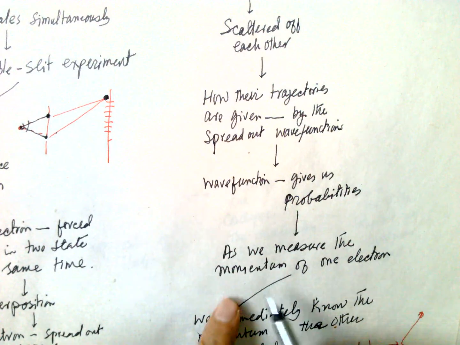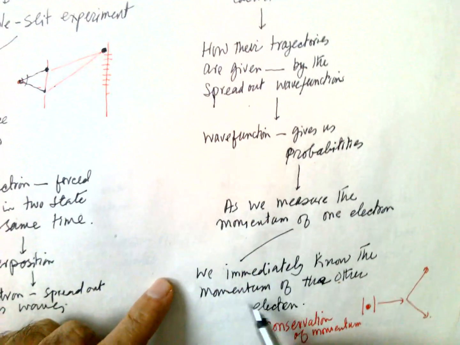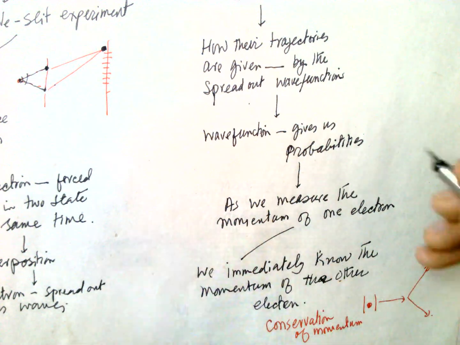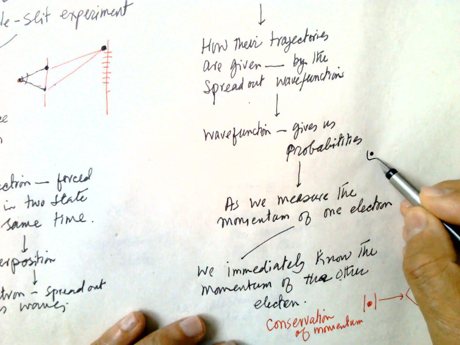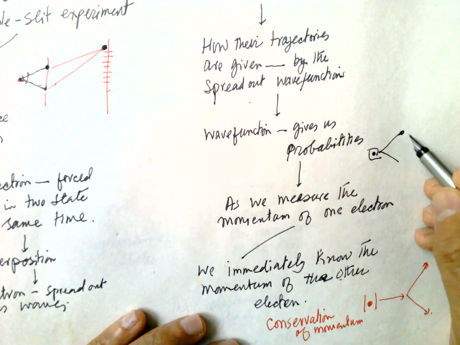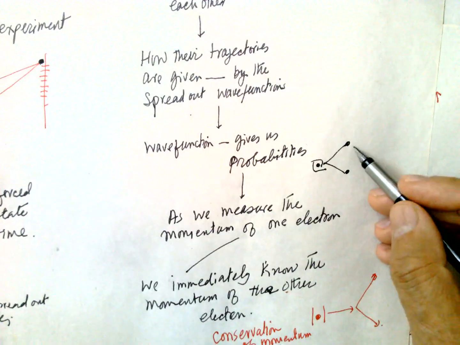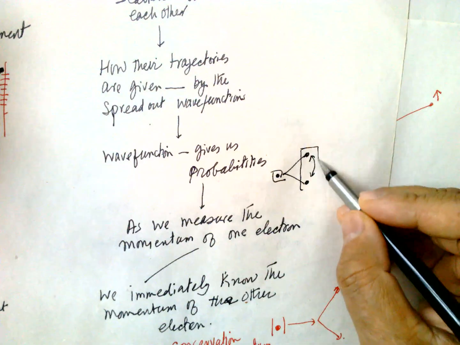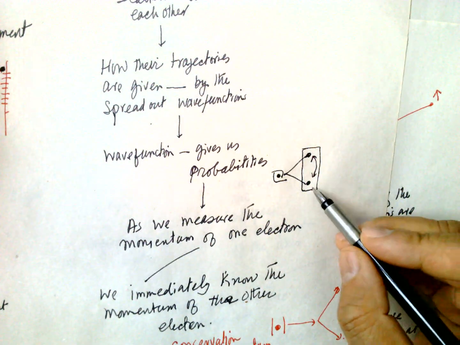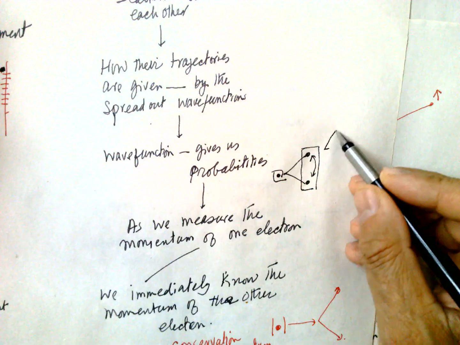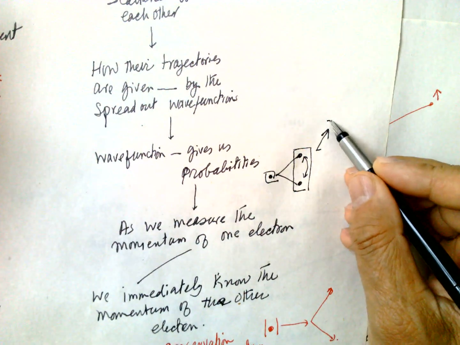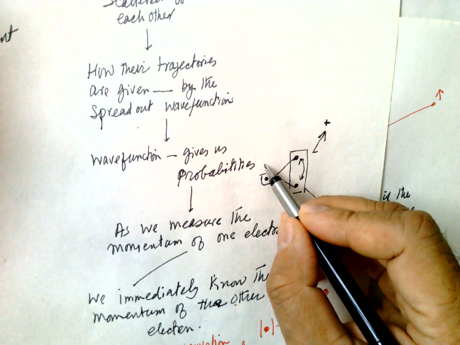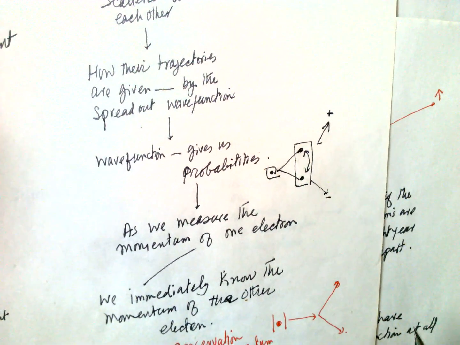As we measure the momentum of one electron, we immediately know the momentum of the other electron if they are entangled. When an atom decays, two electrons are emitted, linked to each other. This is a pair, and the pair has properties. If one goes in the positive direction, the other has a negative direction, because initially the total momentum was zero.